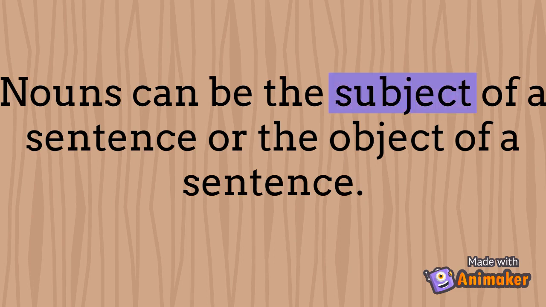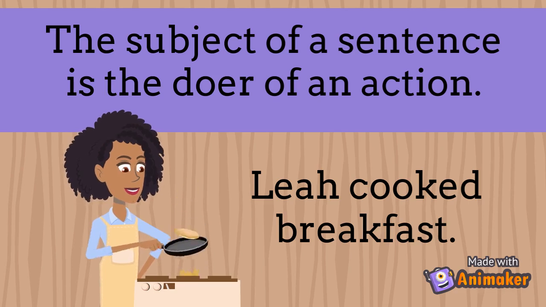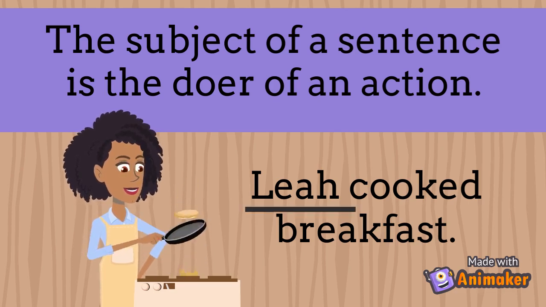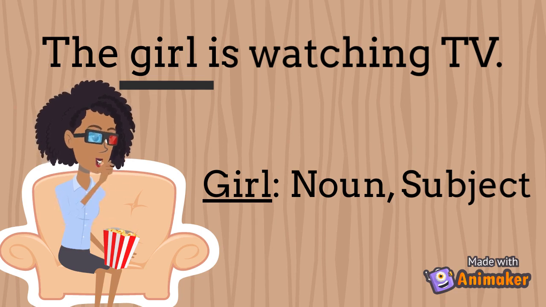Nouns can be the subject of a sentence or the object of a sentence. The subject of a sentence is the doer of an action. For example, in the sentence, Leah cooked breakfast, Leah is doing the action of cooking breakfast, so Leah is the subject. The girl is watching TV. Here the girl is a noun and the subject because she's doing the action of watching TV.